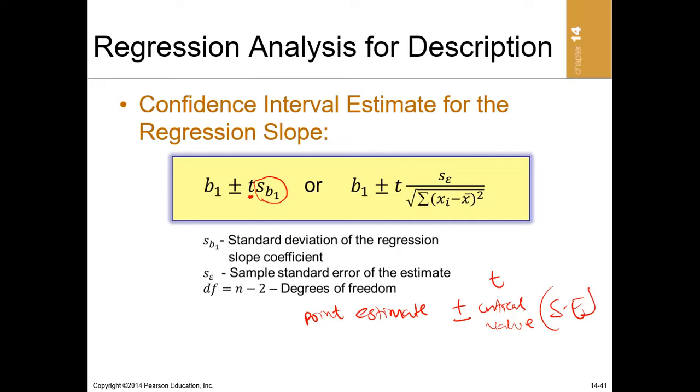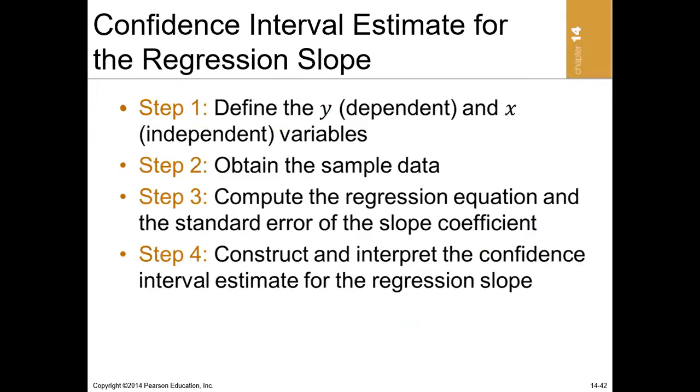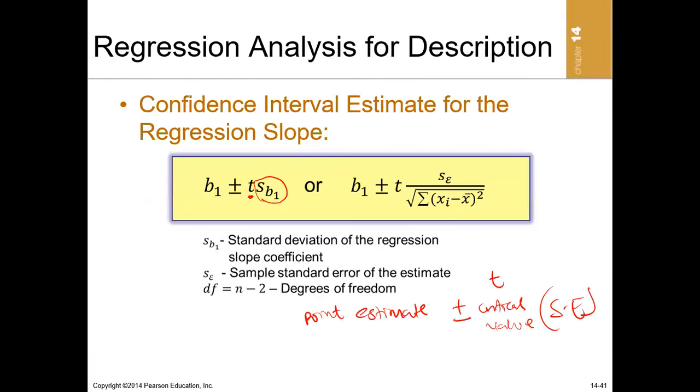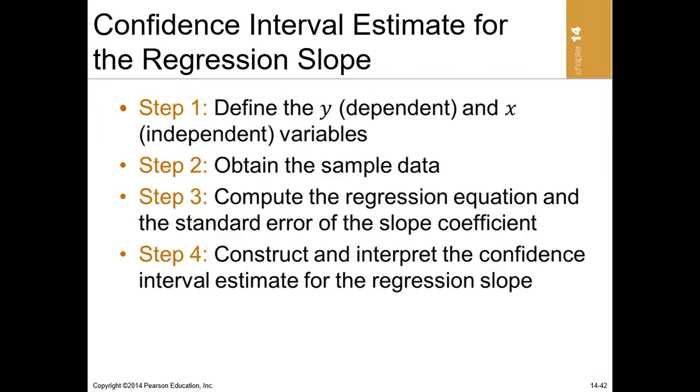So note that we can also construct a confidence interval for the slope. So there's the steps. Define the dependent and independent variable, obtain the sample data, compute the regression equation and the standard error, construct and interpret the confidence interval for the regression slope. Confidence interval has been taught extensively, so the only new thing you have to learn is how to compute the standard error of the beta. But as I said, it may not be necessary because usually it is given to you in an estimated output.